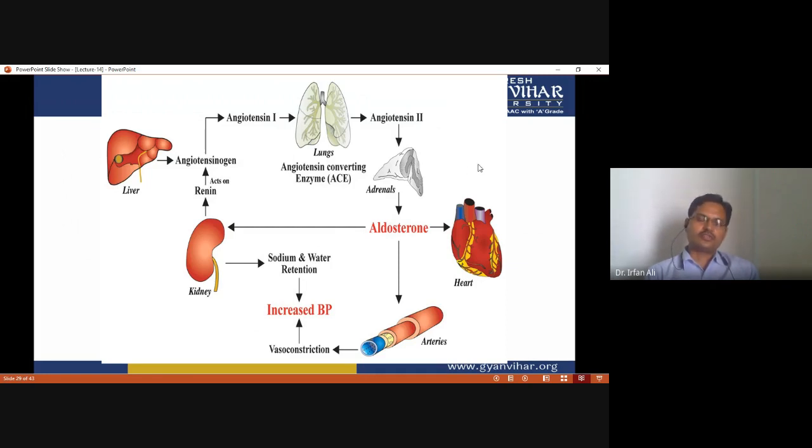So this is the way the renin-angiotensin-aldosterone system regulates urine formation.